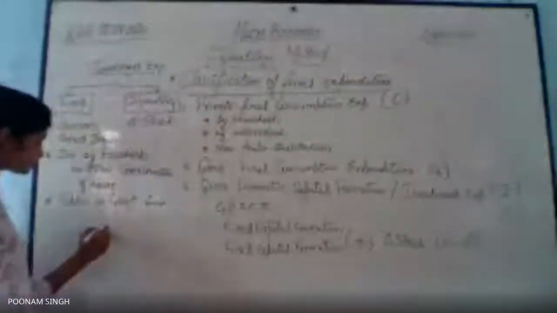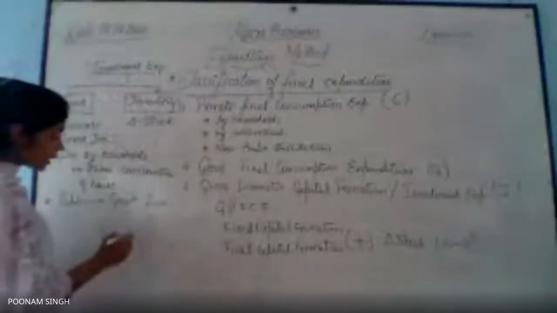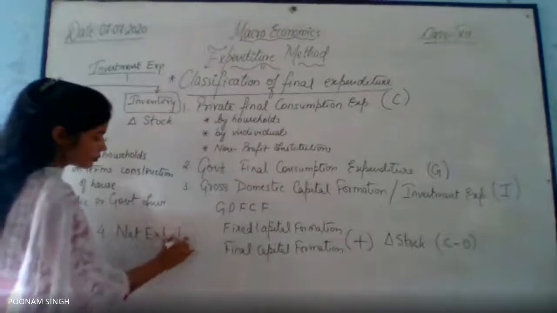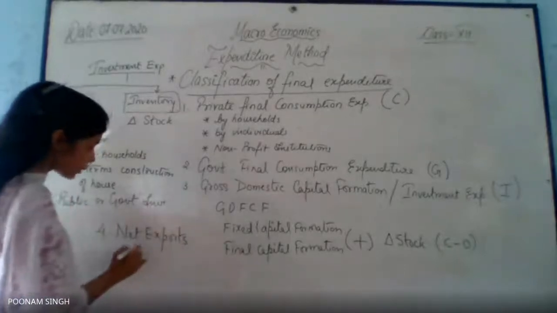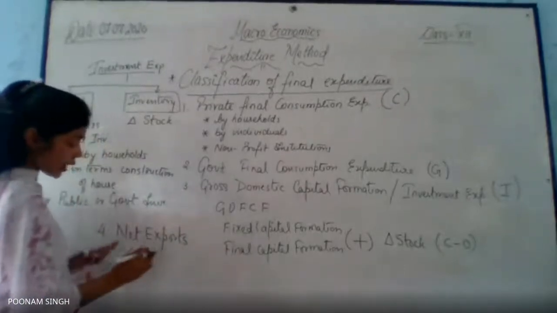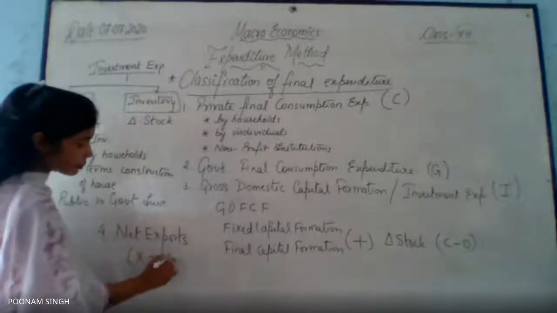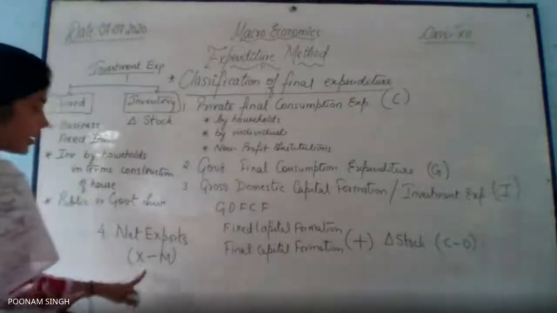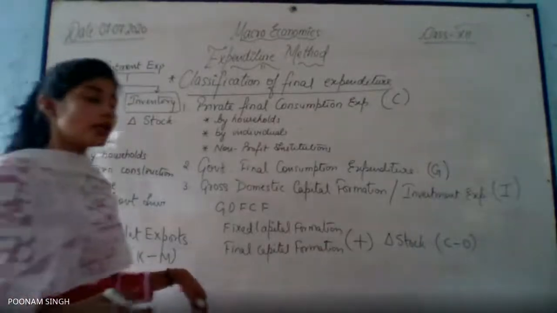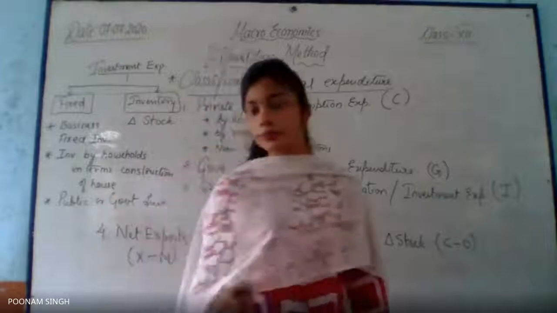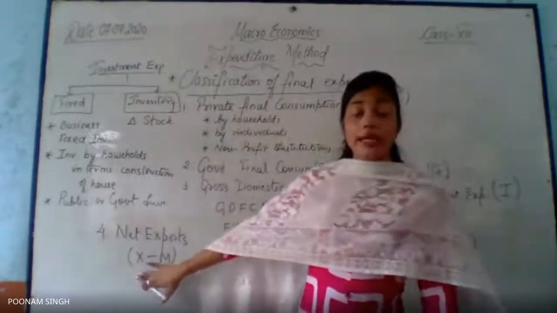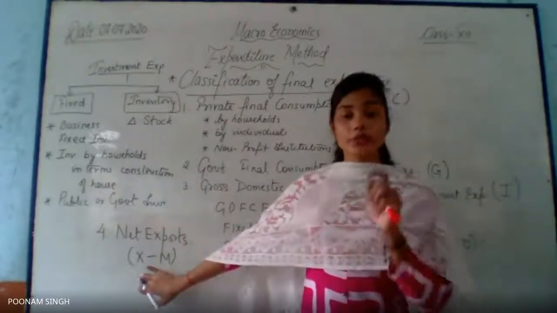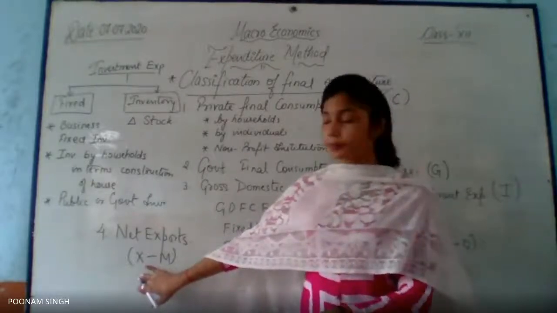Now last point is left. I'll mention it here. Last one is net export. Right, net exports, which can be mentioned as capital X minus M, where X denotes exports, right? M denotes imports. Now, as far as export is concerned, it is the expenditure on what kind of goods which are domestically produced in your own country, right?